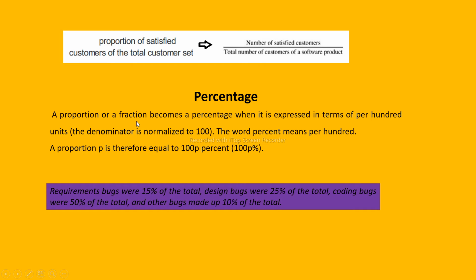A proportion or a fraction becomes a percentage when it is expressed in terms of per 100 units. The denominator is normalized to 100. The word percent means per 100. The proportion P is therefore equal to 100P percentage.